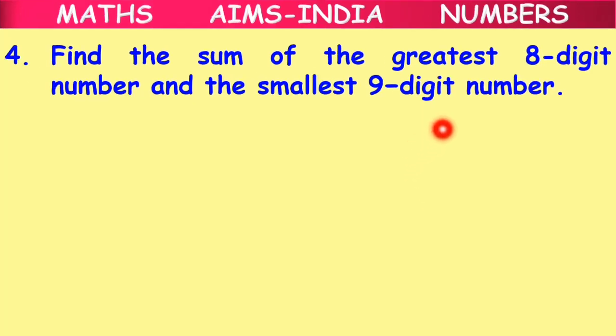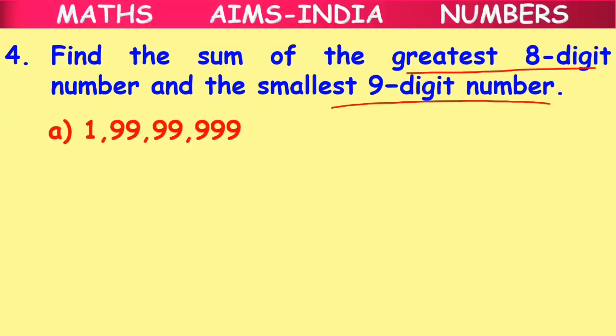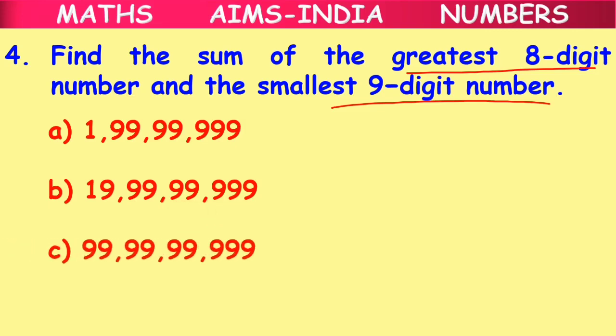Find the sum of the greatest 8 digit number and the smallest 9 digit number. Okay, the greatest 8 digit number and the smallest 9 digit number. Looking at the options, option A, 1 crore 99 lakhs 99,999. Option B, 19 crores 99 lakhs 99,999.